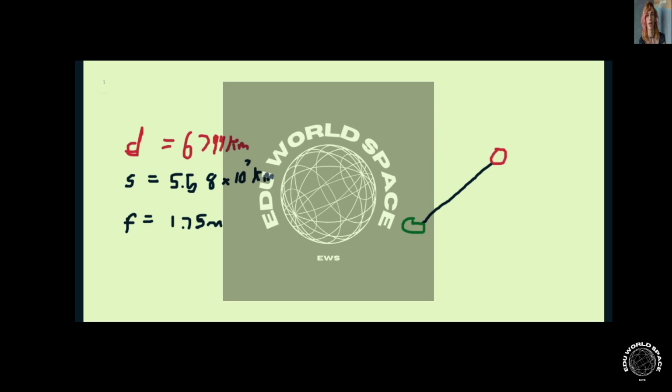So we can start off with our most used equations when we're dealing with mirrors. That is 1 over S plus 1 over S prime equals 1 over the focal length.